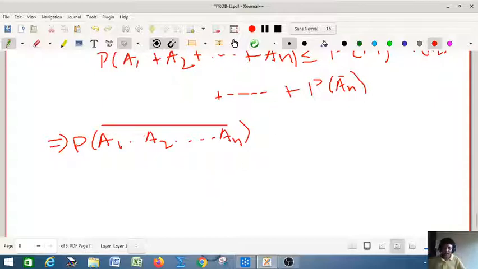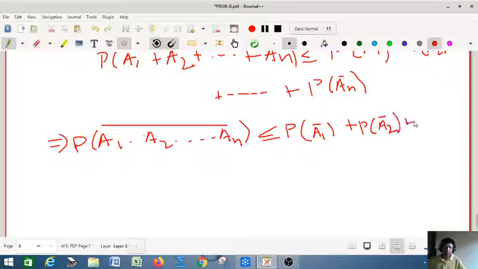And that is equal to probability of A1 bar plus probability of A2 bar plus etc. probability of An bar.